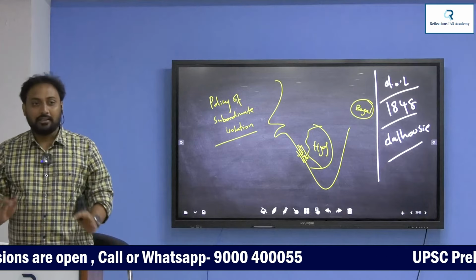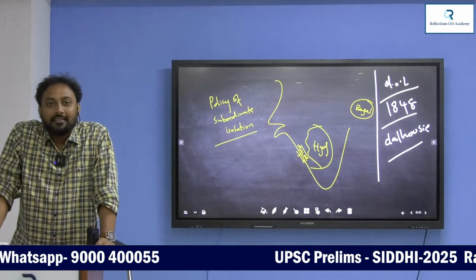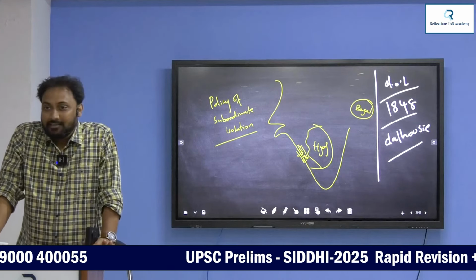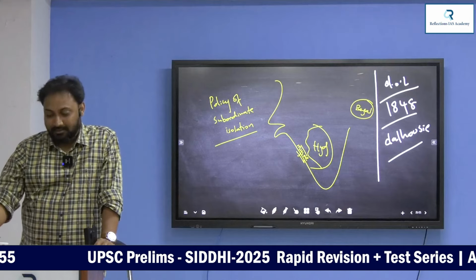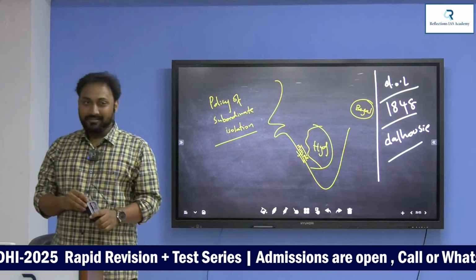Tomorrow and the day after tomorrow also it will come at the same time, 2 to 5. Do you have any doubts? Are you all understanding my class? Fine? Right. Thank you. See you tomorrow.